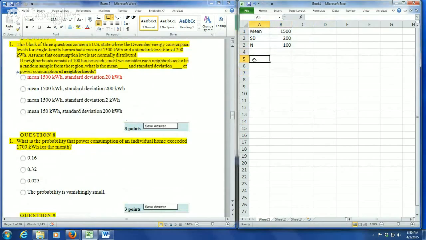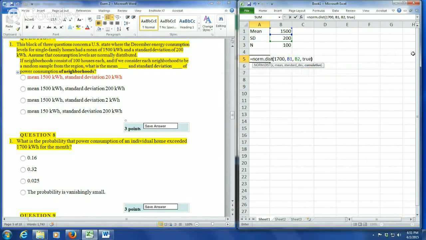So for a single home, we want the probability. So this is going to be equals NORM.DIST. So we want the probability of 1,700 when the mean is 1,500 for a single individual. So we're going to use the population standard deviation here for a single individual home.